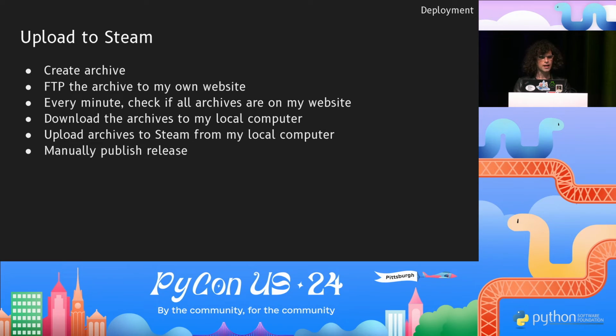So this is what I did. I compressed and archived the game in the GitHub workflow, and then the GitHub workflow FTPs that archive onto my personal website. Every minute, a Python script running on my local machine checks if all 3 archives, Windows, Mac, and Linux, are up on my website, and if so, it downloads the archives back to my local computer, which has the Steam command line tool installed. Then the Python script executes that tool and uploads the games to Steam, and then I have to manually publish the release. This sucks. It's horrendous, but it's indie game programming, so somewhere along the line, you have to do something like this. It's the rule.